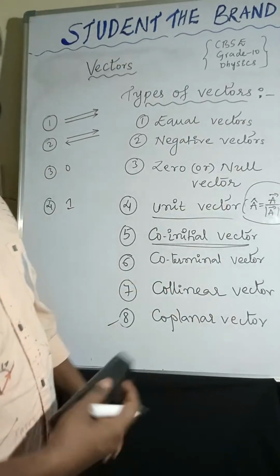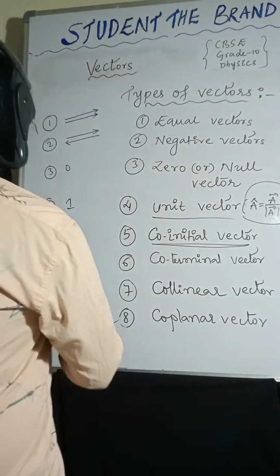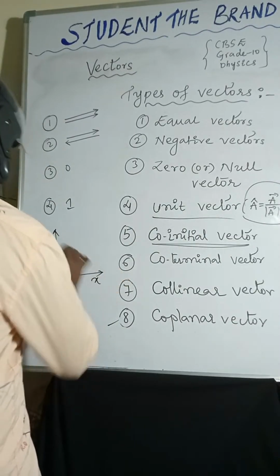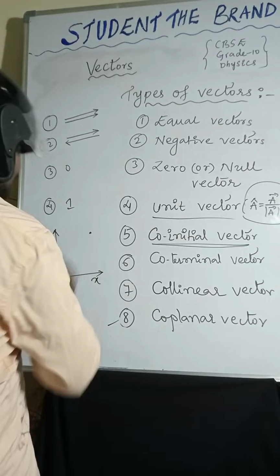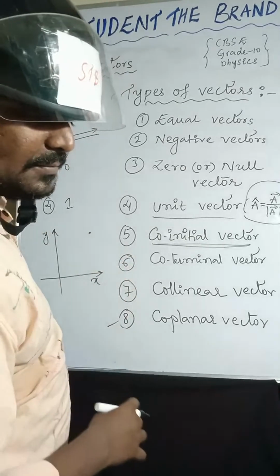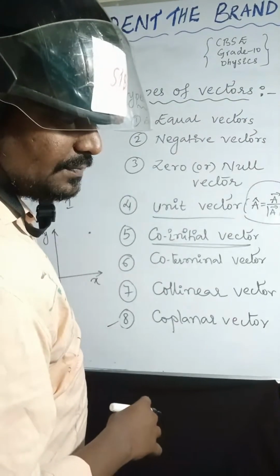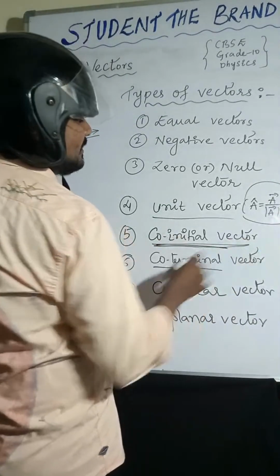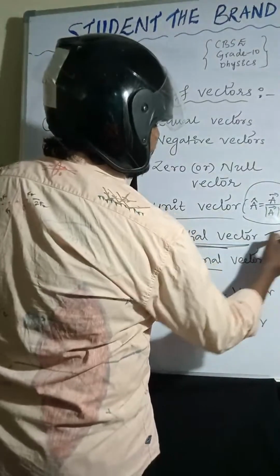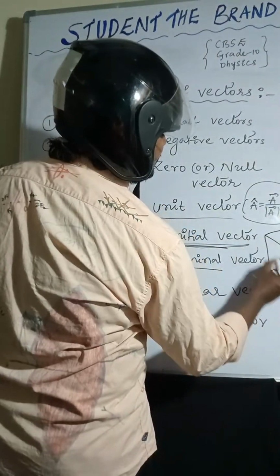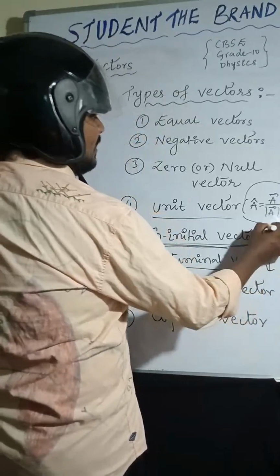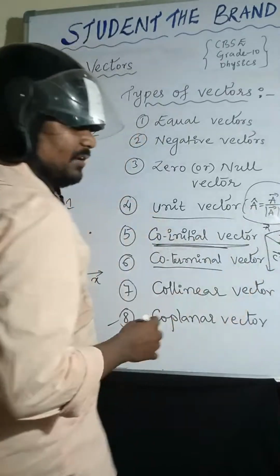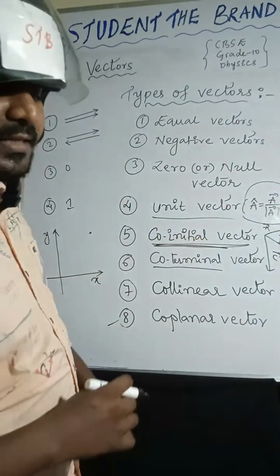Next, position vectors. To represent any object, I am taking the x-axis and y-axis, and this is the position of the object. Co-initial vector means all initial points are at one point. So I am taking these vectors a bar, b bar and c bar, all with initial points at one point. So that is co-initial vector.